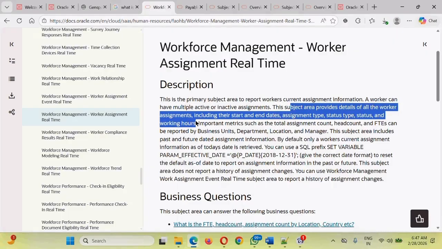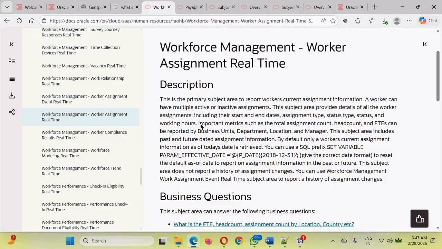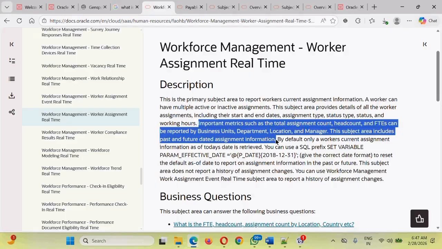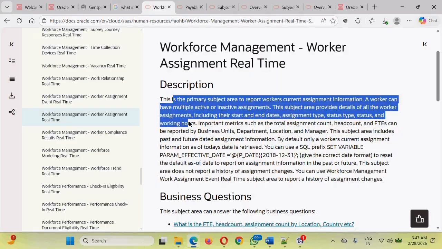In addition, this subject area will help you drive meaningful insights, such as the business unit of the employee, department, location, manager, salary. In case you want to fetch these, you can use this subject area.